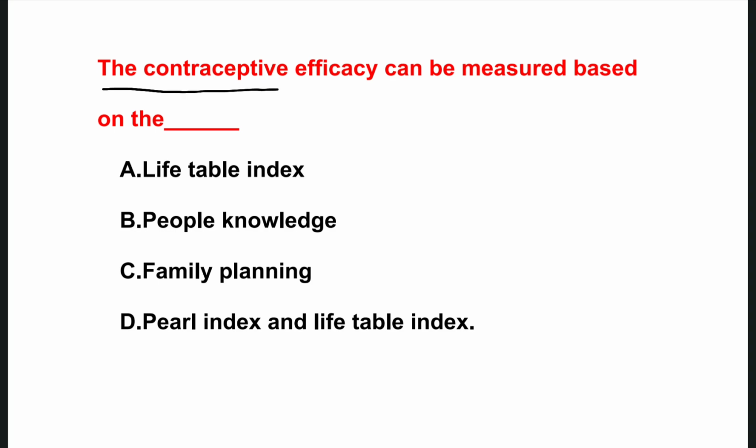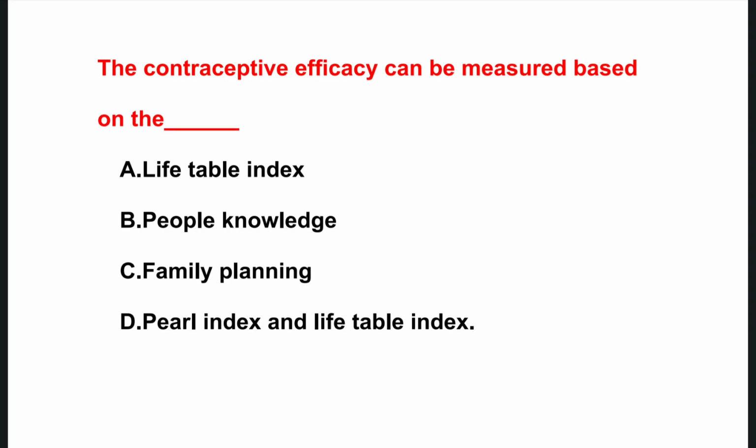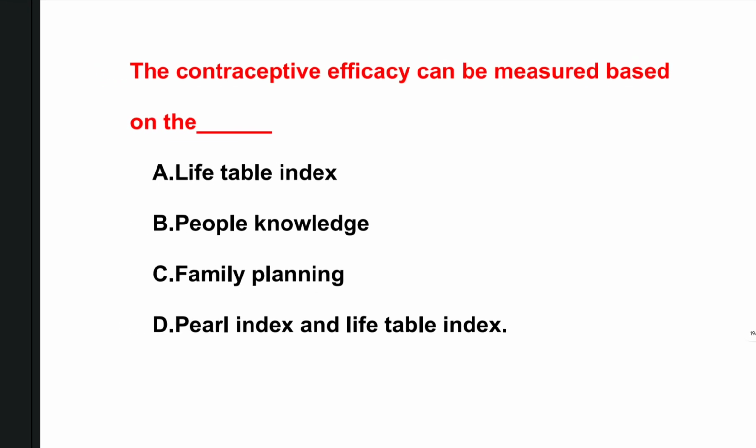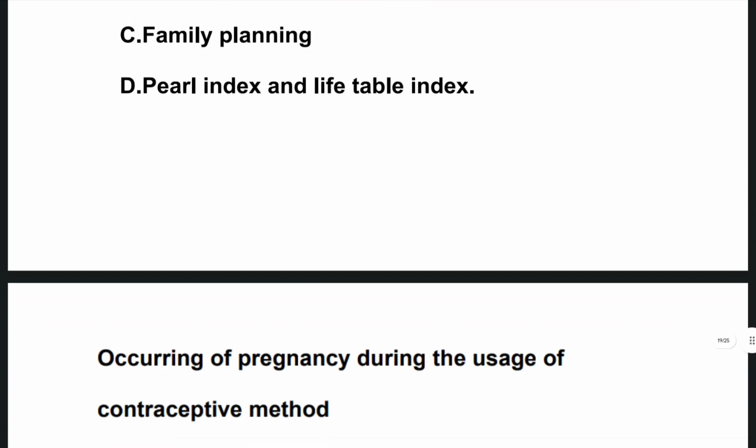The next one is the contraceptive efficacy can be measured based on. Options are life table index, people's knowledge, family planning, Pearl index and life table index. So the right one is option D, the Pearl index and the life table index. This is the right answer. It means the occurrence of pregnancy during the usage of a contraceptive method.